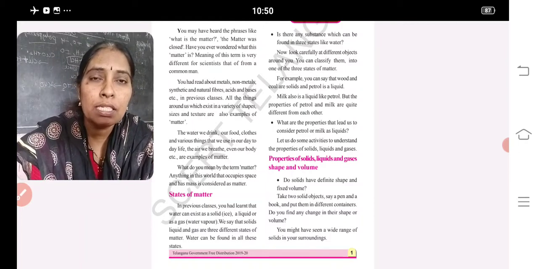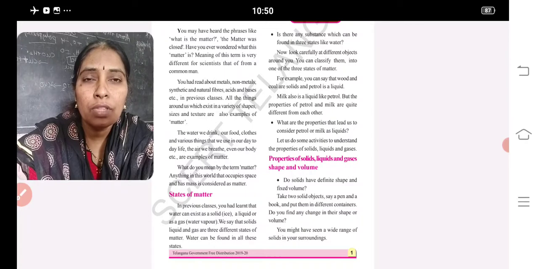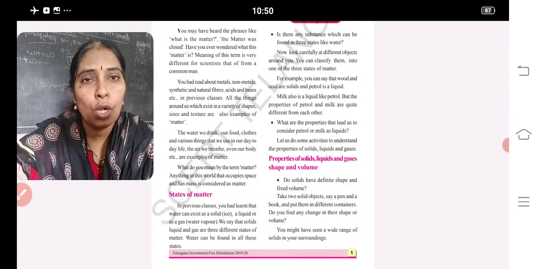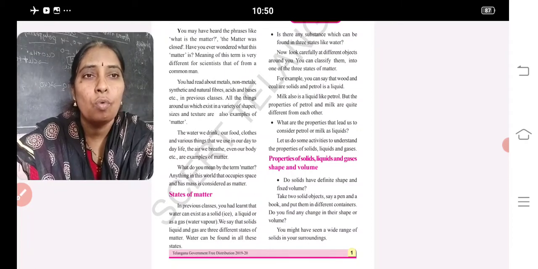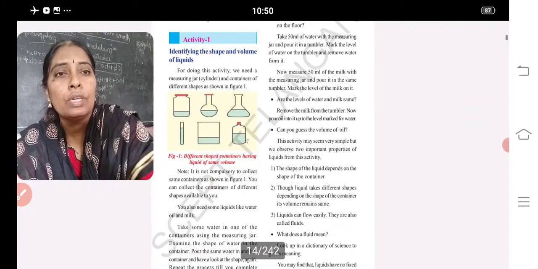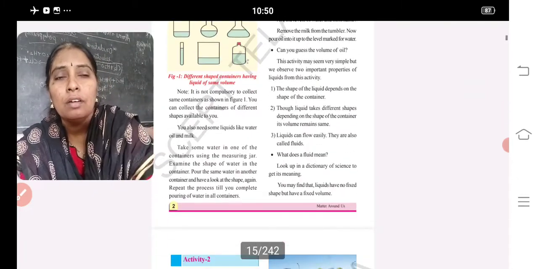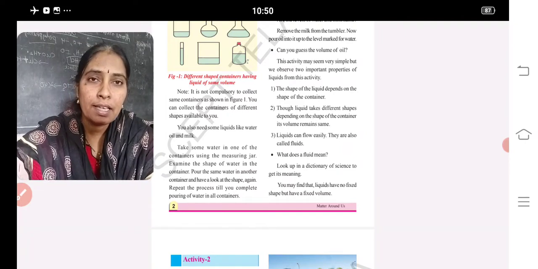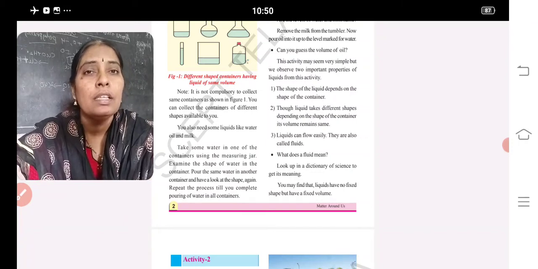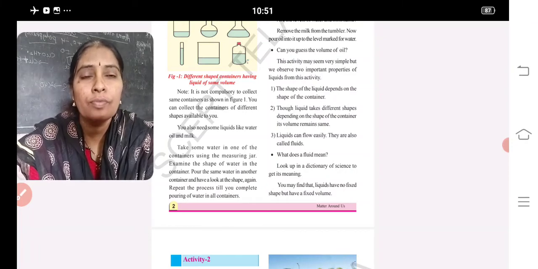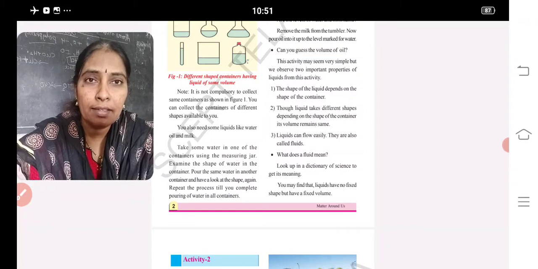What about liquids? Liquids don't have a definite shape. They take the shape of the container, but they have a fixed volume. And gases don't have a definite shape or a definite volume, because the attraction among the molecules in gases is very negligible, so they move randomly here and there. Due to that, they don't have a definite shape or a definite volume. These are the properties of solids, liquids and gases.